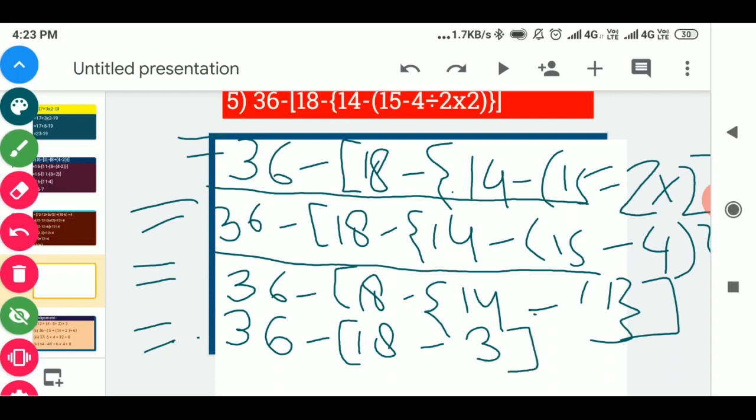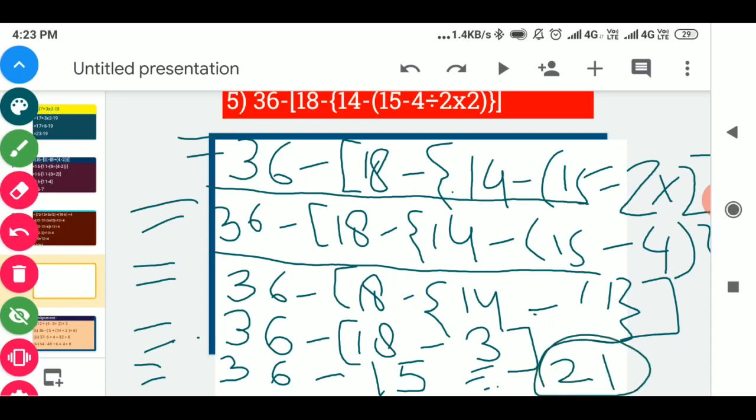So in the next step what will you solve? You will solve the big bracket, that is 36 minus, and in the big bracket 18 minus 3 is given, the answer will come 15, and we will remove the square bracket, or we can say big bracket. Now only subtraction is left, so we will subtract 36 minus 15 and the answer will come 21. So this question we have solved here only. The answer came 21. You can solve in your copy accordingly by applying the BODMAS rule.